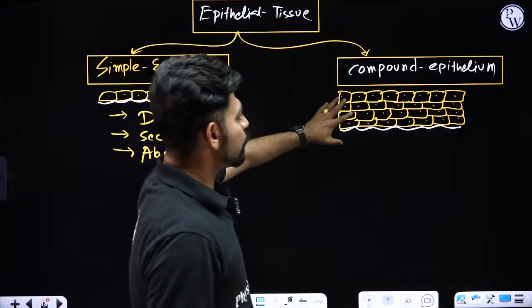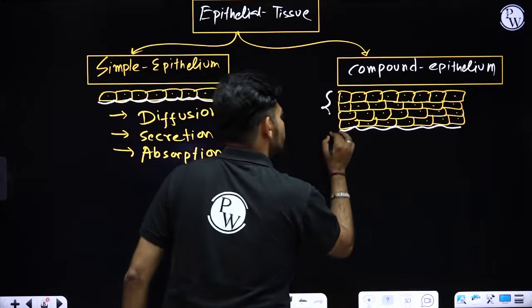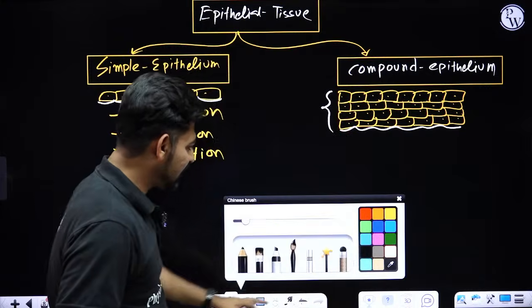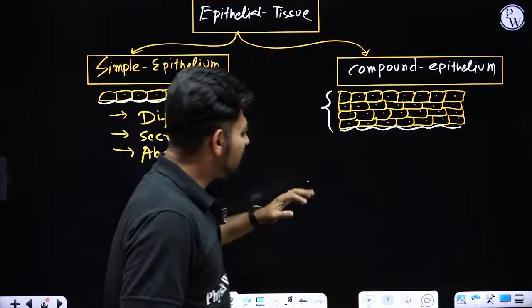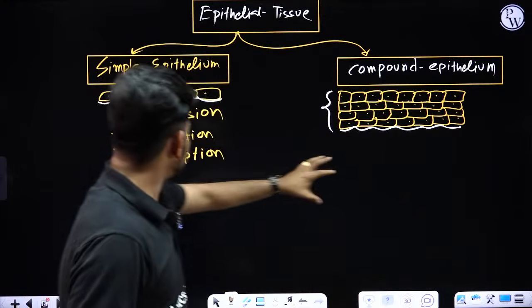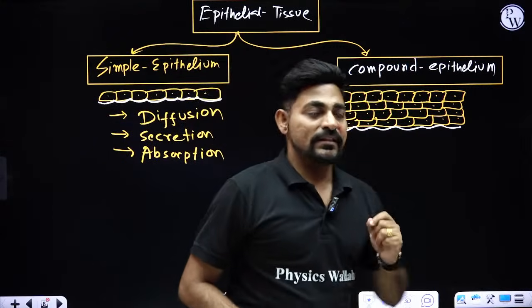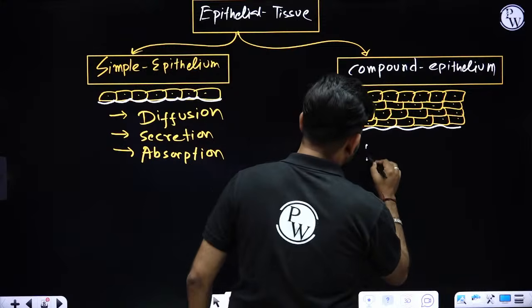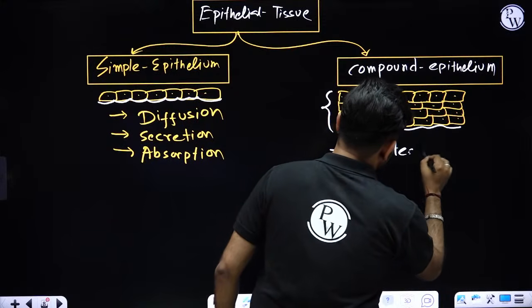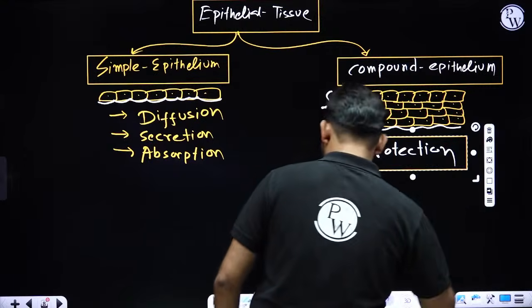Okay. Now when you talk about the function of compound epithelium, because they have multiple layers of cells, they have less function in diffusion, secretion and absorption. Remember, they are responsible for protection. They are giving protection to you.